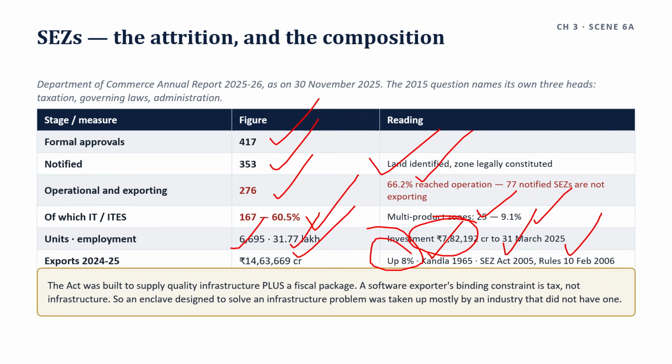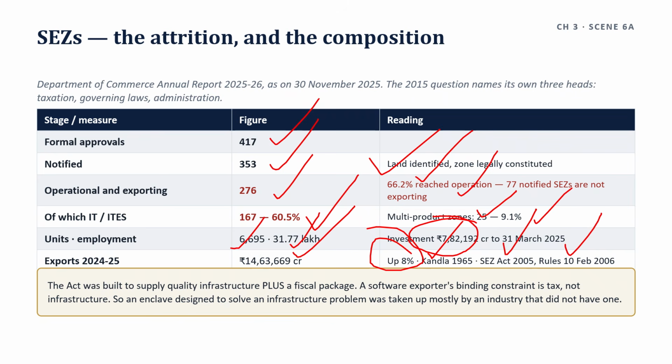77 notified SEZs are not exporting. Notification means land identified and zone legally constituted. So that is land notified for a purpose that is not being served. Comes to taxation, and this is where the answer is strongest, because most candidates assert it without evidence.